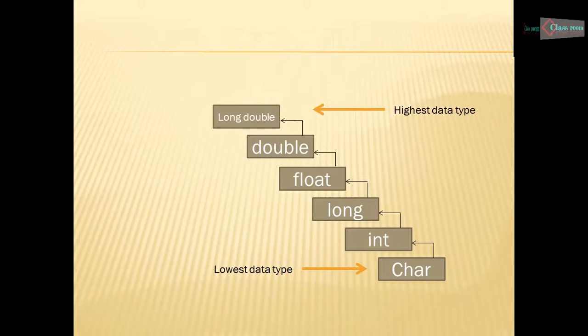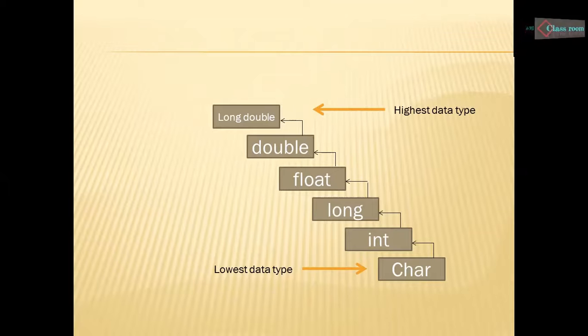For example, if we are performing a calculation between double and int data types, the resultant data type of the expression will be double. If we are using long double and long, the resultant data type will be long double.